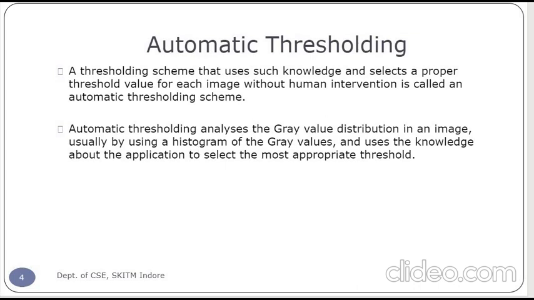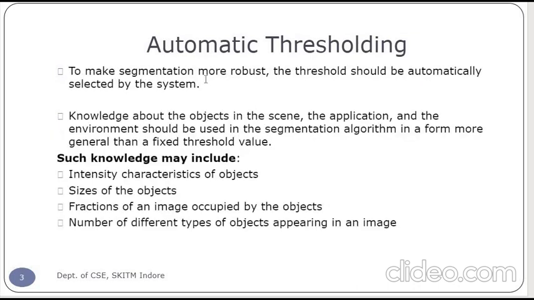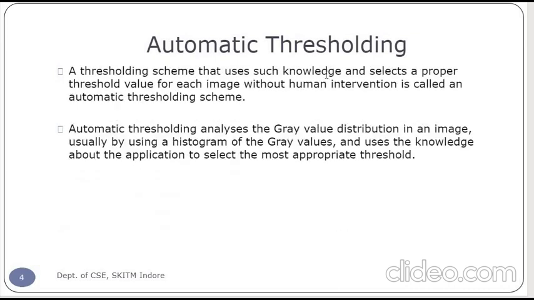So we were discussing the automatic thresholding. To make the segmentation more robust, the threshold should be automatically selected by the system and should include knowledge like the intensity, the size of the object, the fraction of the image occupied by the object, the number of different types of objects, and all those things. So a thresholding scheme that uses such knowledge and selects the proper threshold value for each image without human intervention is called the automatic thresholding scheme.